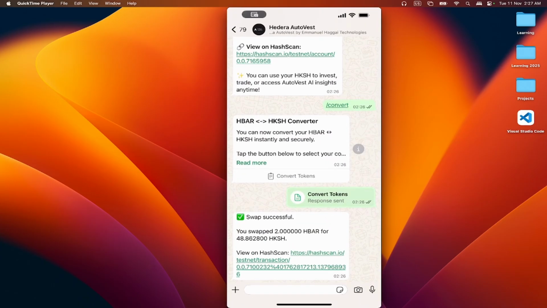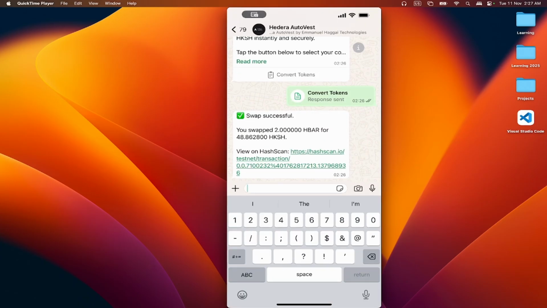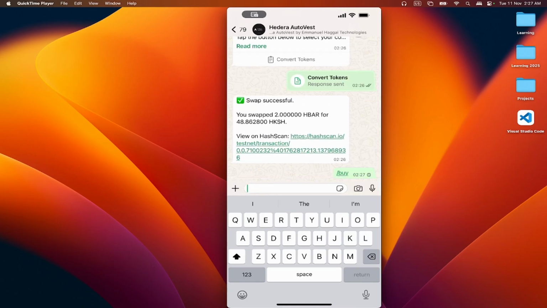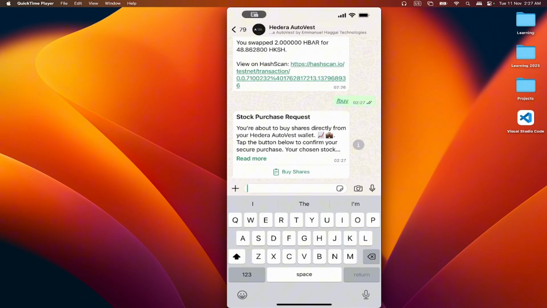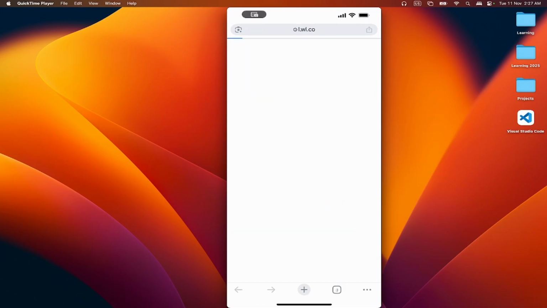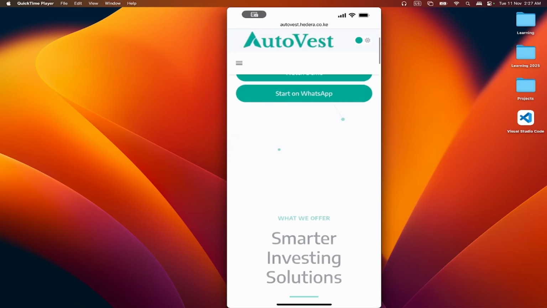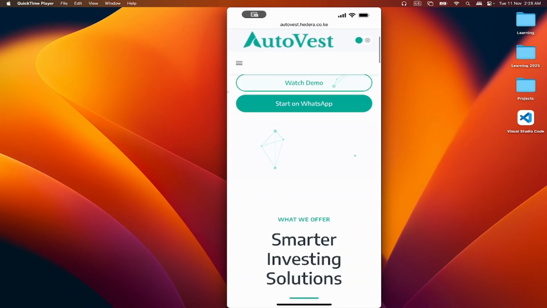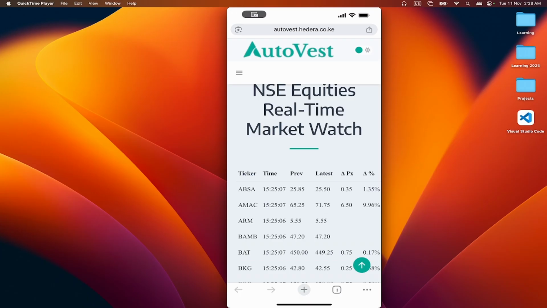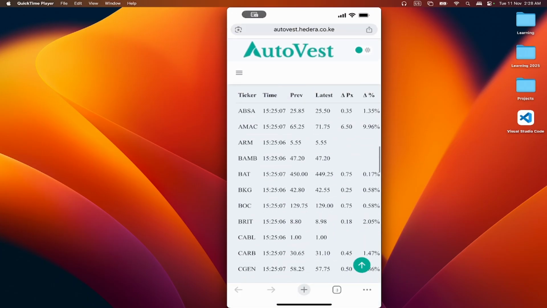All right. So the next one that we're doing, we are now going to buy stocks. You can just click on buy, and here you can buy stock. If you want to know the amount, a sample of the snapshot is in the Hedera AutoVest website. If you just go here, you'll see the real-time Absa Bank.